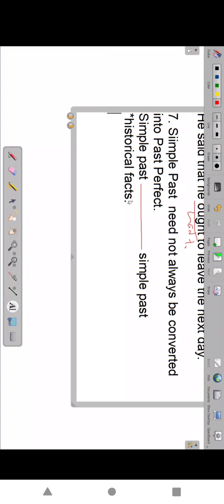So the teacher said, India got independence in 1947.